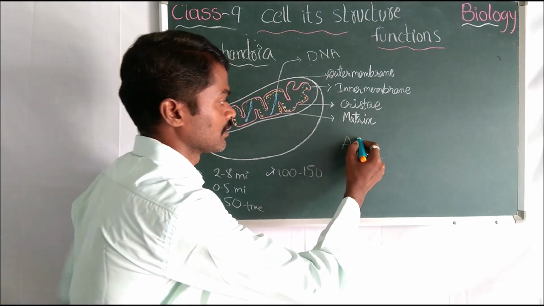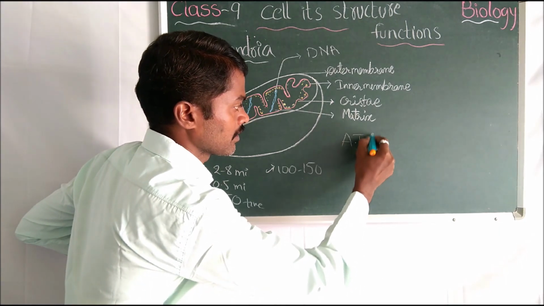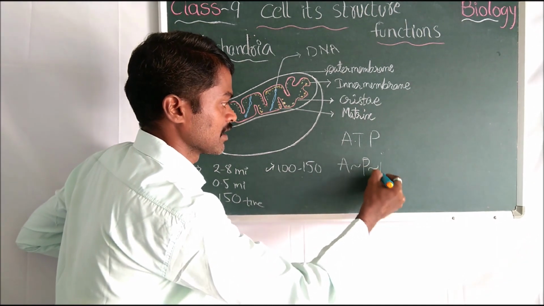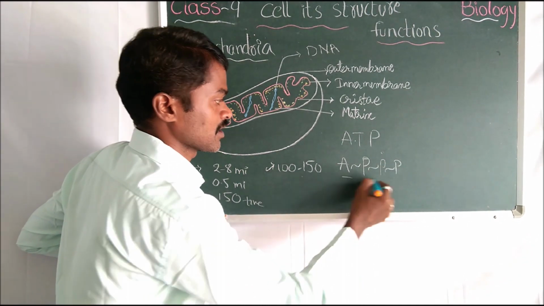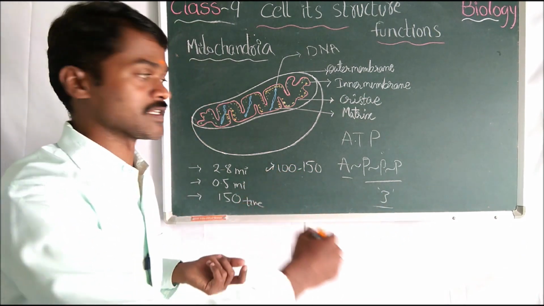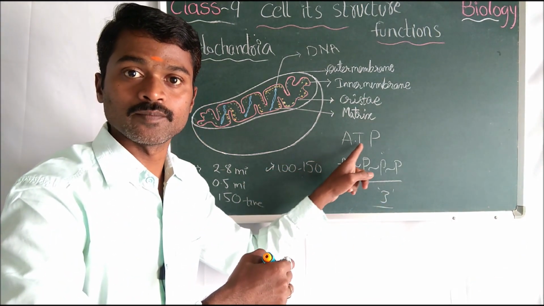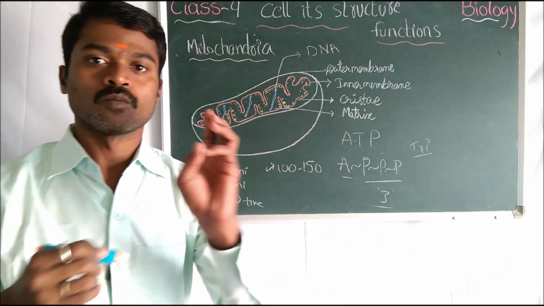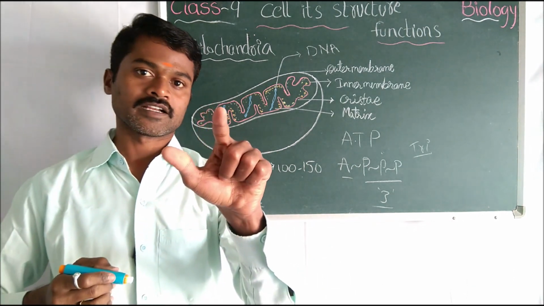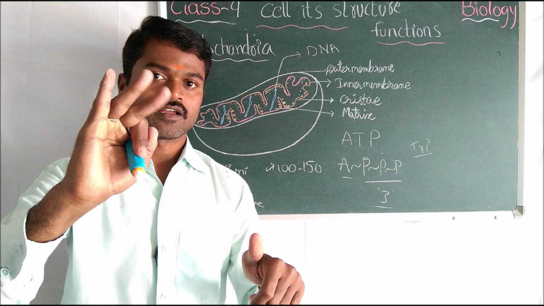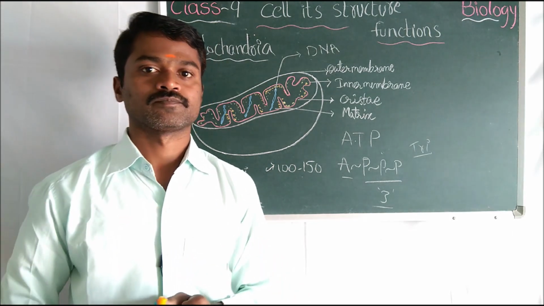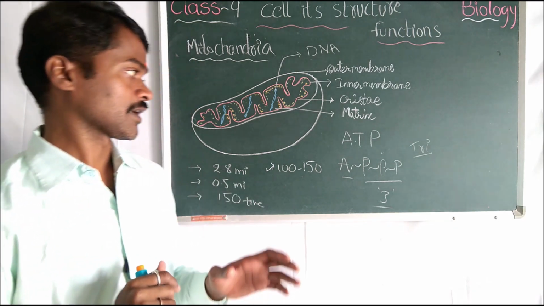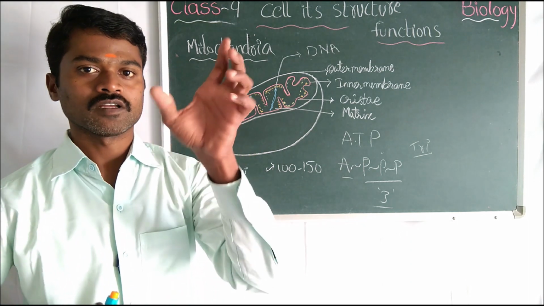What is ATP? See, ATP. What does that mean? Adenosine has 3 phosphates. Adenosine triphosphate. Tri, T-R-I. You know that, no? Mono, di, tri, tetra, penta, hexa, hepta, octa, nona, deca. Okay, these are the names you can see in chemistry for the numbers.